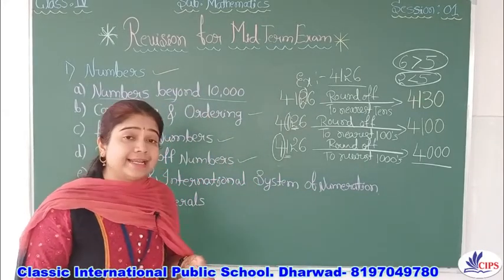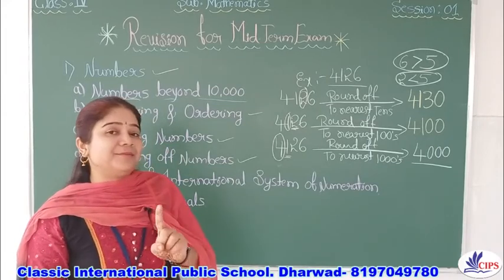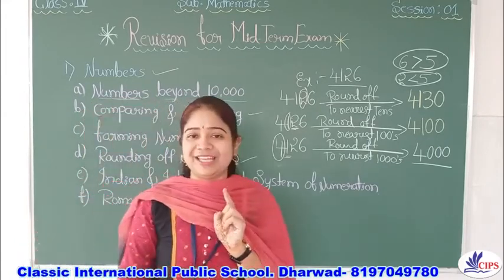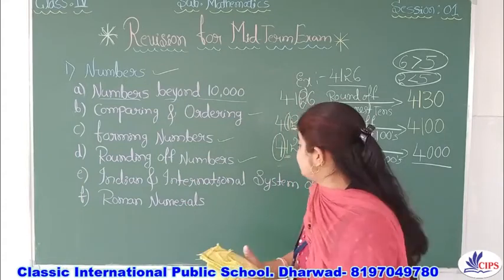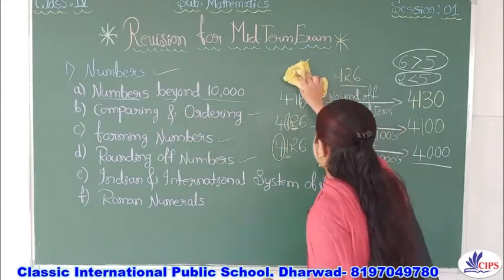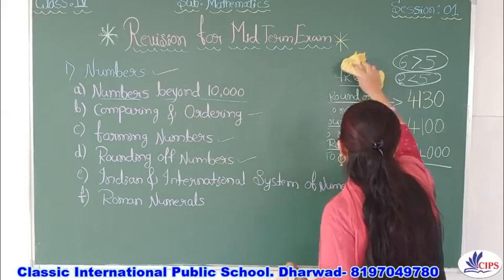Hope you understand this and will not make any mistake in the midterm exam. So next is about the Indian and international system of numeration. This is also very simple.